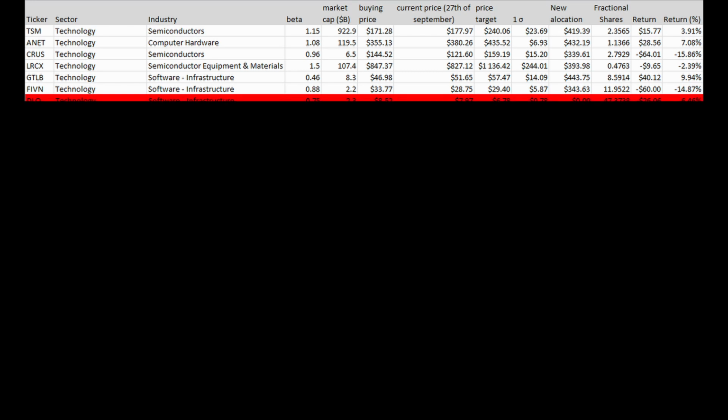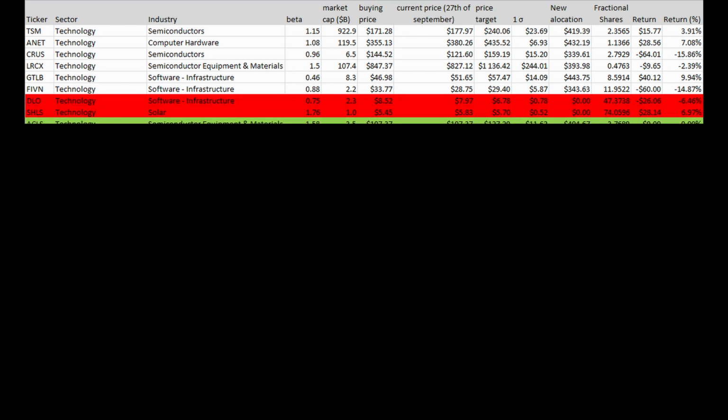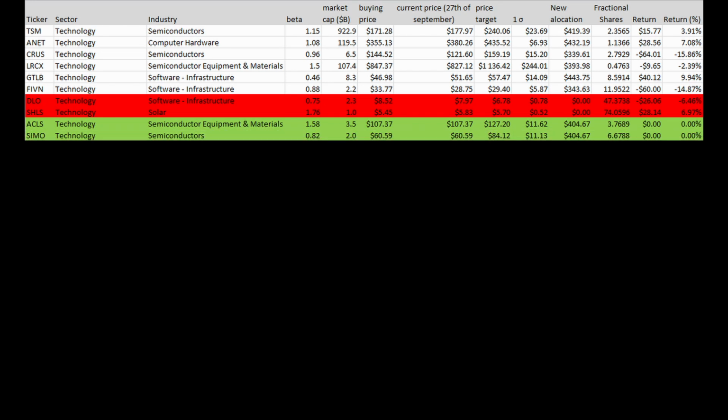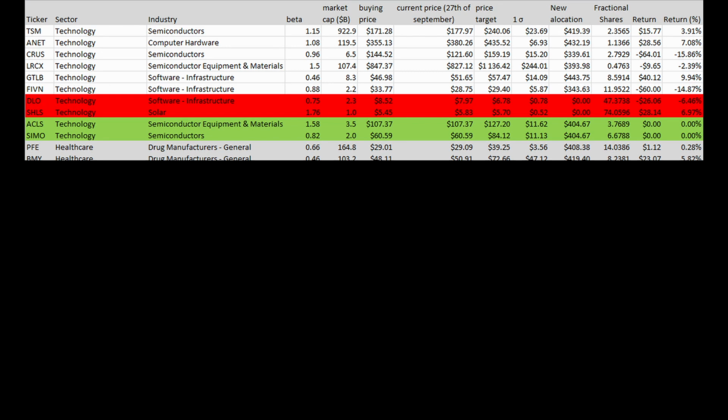In the technology sector, I'm saying goodbye to DLO and SHLS. Instead, I'm bringing in Axcelis Technologies and Silicon Motion Technology. Axcelis Technologies operates in the semiconductor industry, providing innovative ion implantation and other processing equipment essential for manufacturing the chips powering our everyday gadgets. Silicon Motion Technology, on the other hand, specializes in developing NAND flash controllers for solid-state storage devices, a crucial component for PCs, smartphones, and much more.